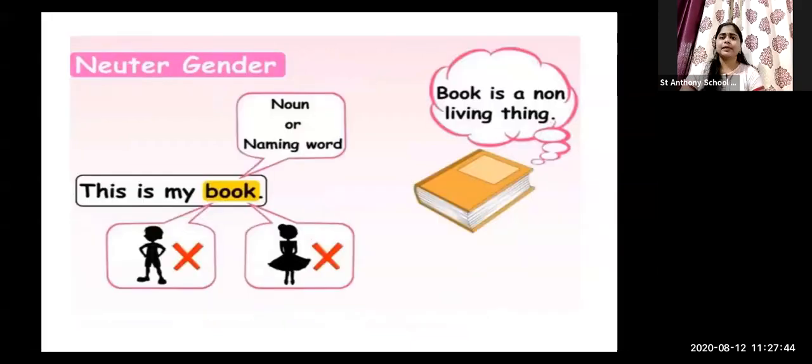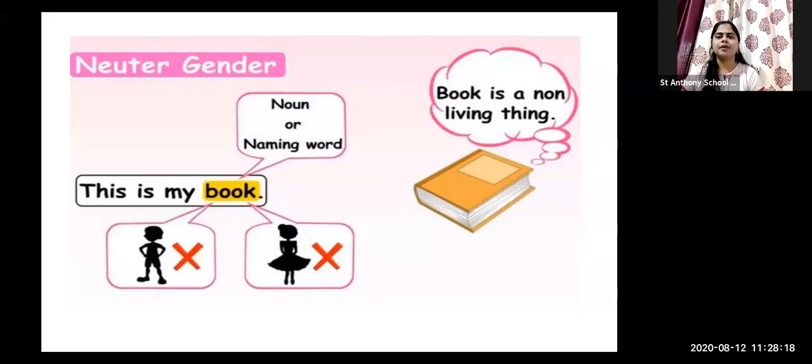Let's see the next. This is my book. So the word book is not male or female. Here you can see there is a cross over the image of a boy and girl. So the book is a non-living thing, and that is the reason that the book, the noun or naming word, is a neuter gender noun. I hope you all know what non-living things are.